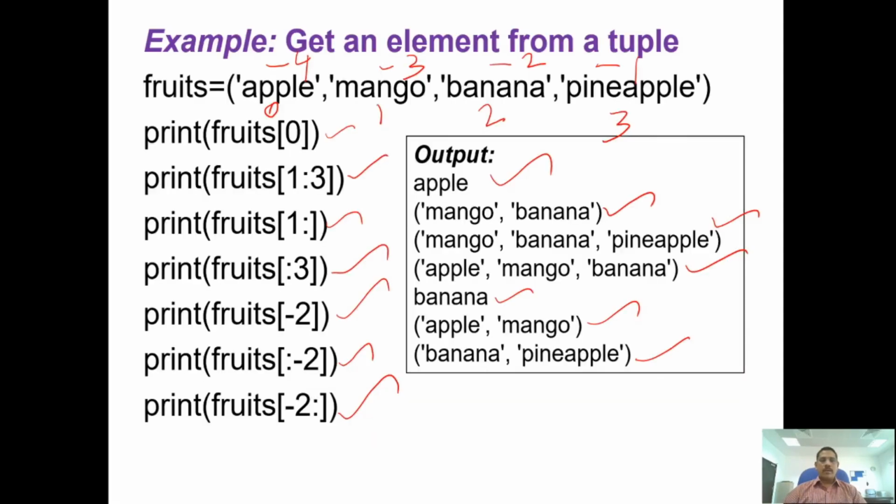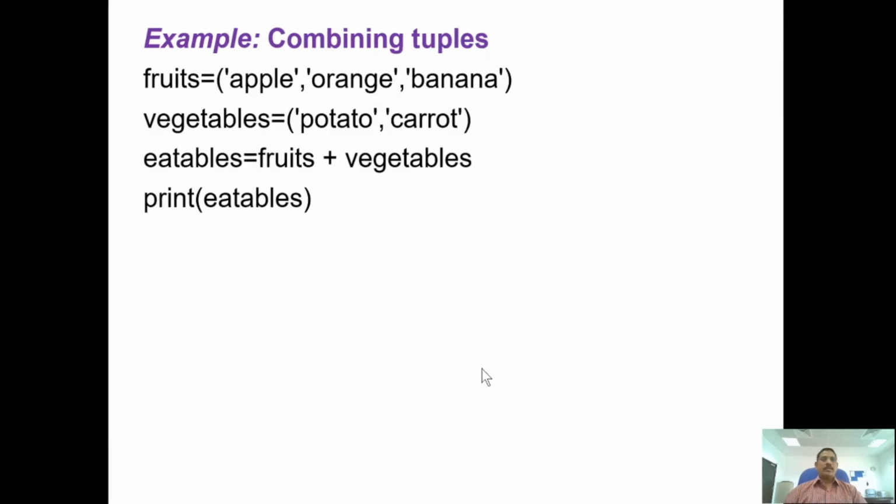Okay, we'll go back to the slide and go to the next example. In the next example, we are going to combine two tuples' items. This is the first tuple, fruits, and this is the second tuple, vegetables.